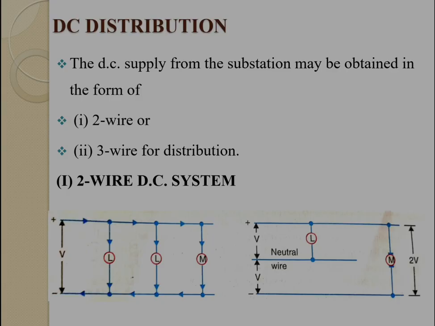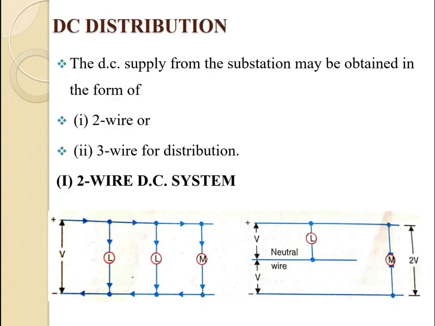Now we can go through a DC distribution system, because based on the nature of the current it can be divided into two categories. First one, that is the AC distribution, and second one, that is the DC distribution system. So up to now we have finished the AC distribution system. Now we are going for the DC distribution system. The DC supply from the substation may be obtained in the form of 2-wire or 3-wire for distribution purpose. So now we are going for the 2-wire DC system.